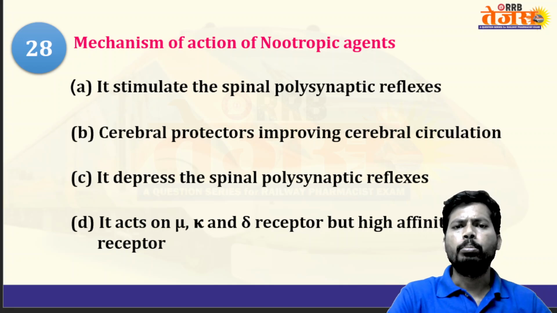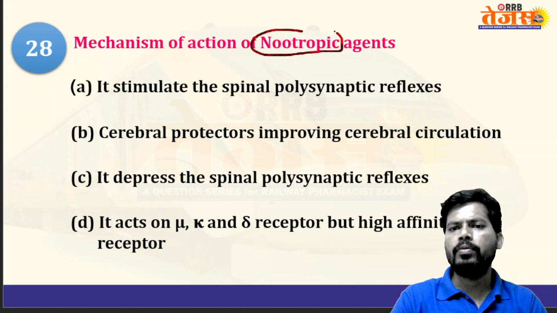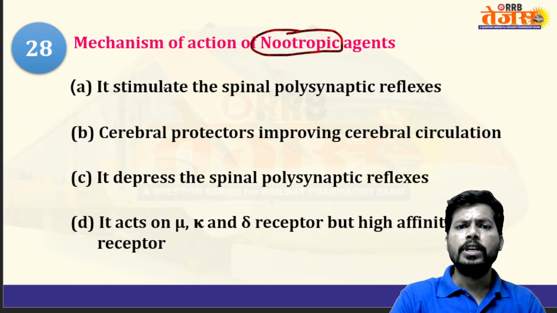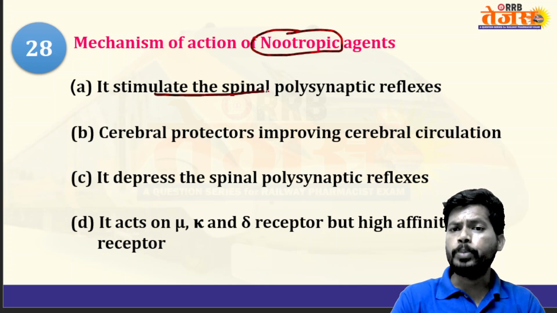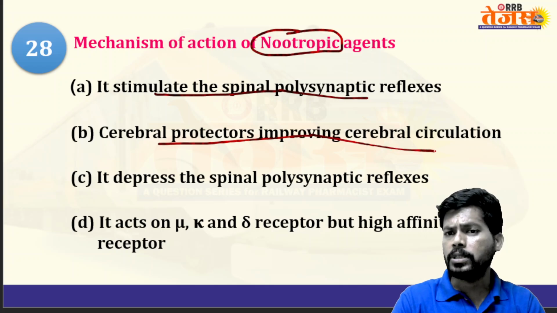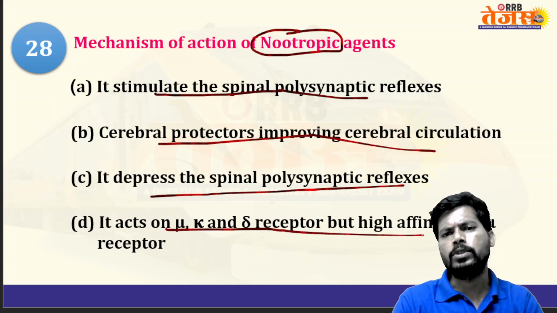Next, mechanism of action of nootropics. Options: nootropics stimulate the spinal polysynaptic reflex; cerebral protectors improving the cerebral circulation; depress the spinal polysynaptic reflex; acts on mu, kappa, delta receptors but high affinity for mu receptor.